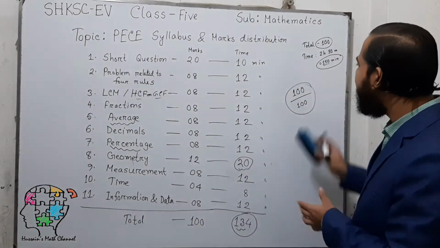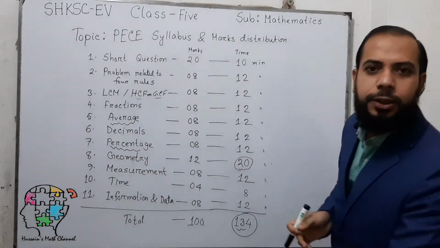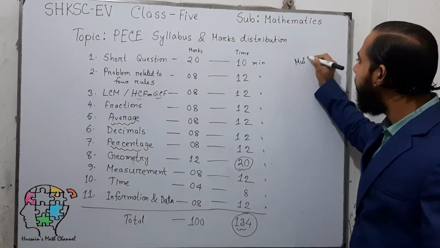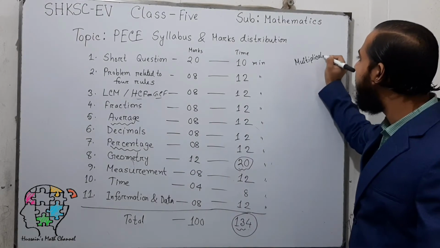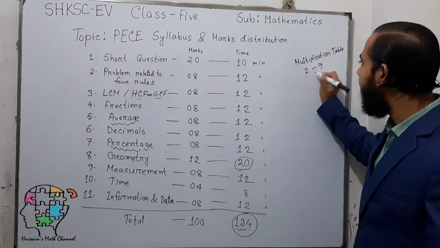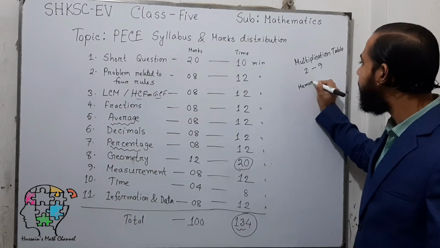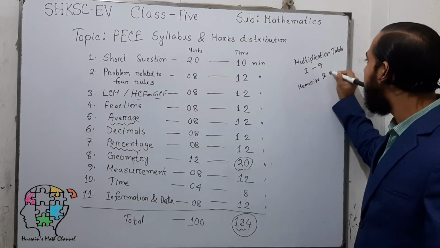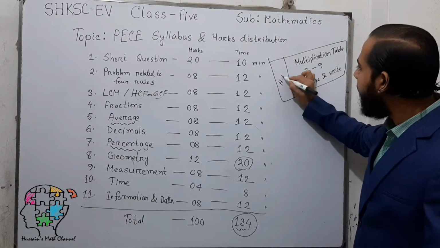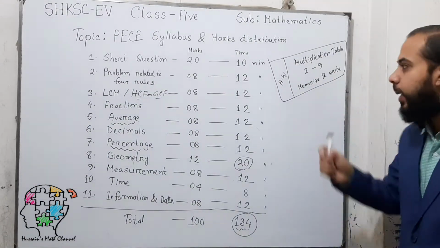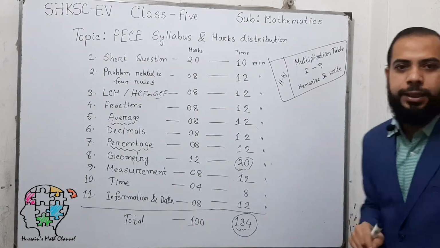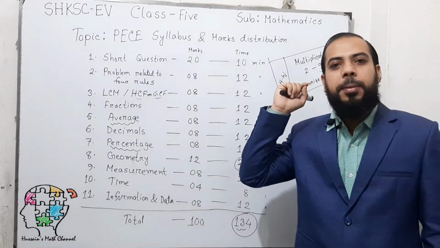Now, what is the most important thing if you want to get full marks? The most important thing is the multiplication table. This is the most important thing of your class. So you have to memorize 2 to 9, memorize and write again and again, and this will be your homework for this class. Memorize the multiplication table and write it from 2 to 9.